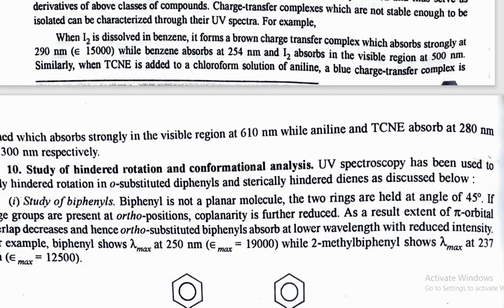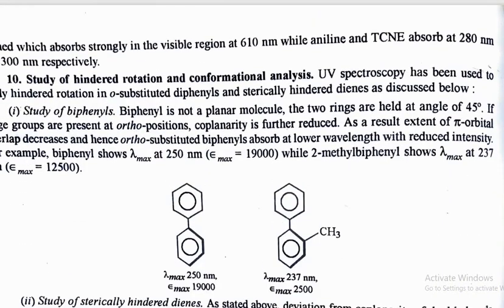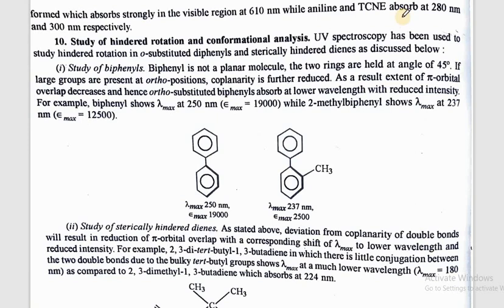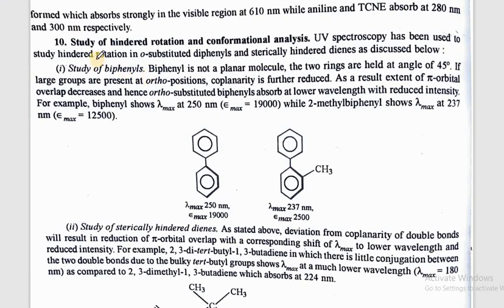Now comes the study of hindered rotation and conformational analysis. Hindered rotation can also be studied with the help of UV spectroscopy.